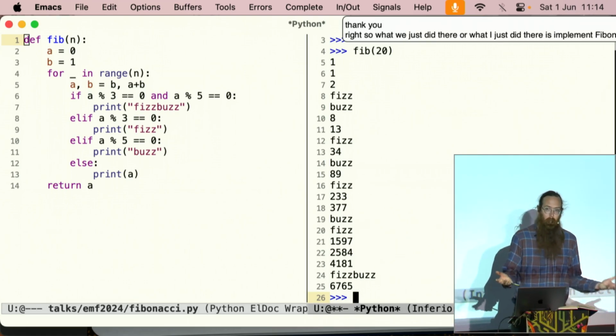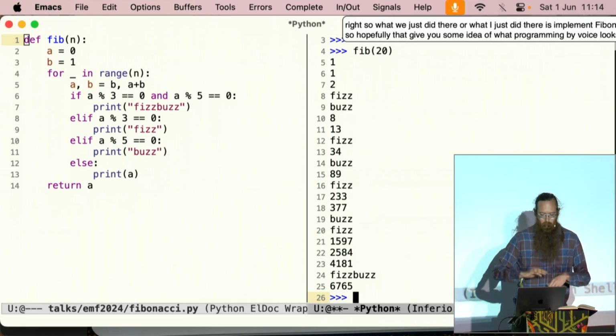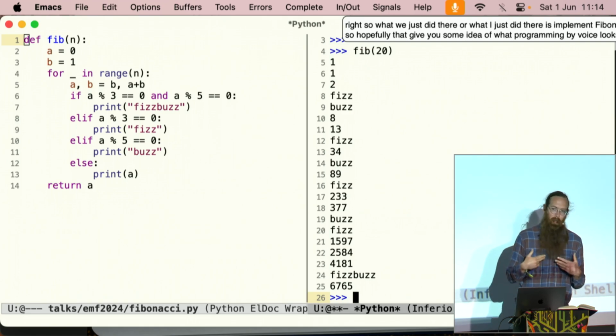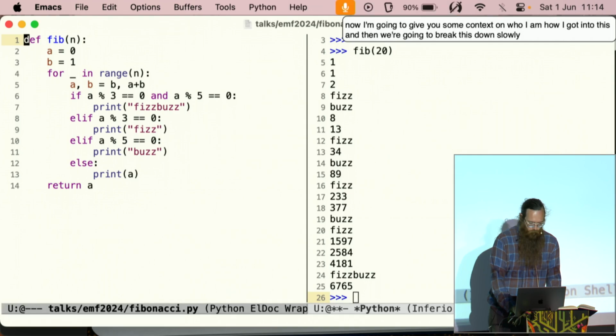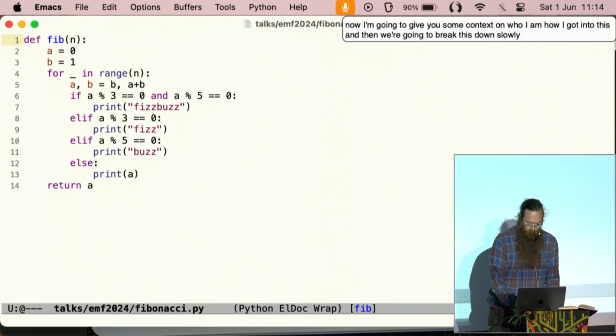So hopefully that gave you some idea of what programming by voice looks and sounds like. Now I'm going to give you some context on who I am, how I got into this, and then we're going to break this down slowly. Buffer slides.